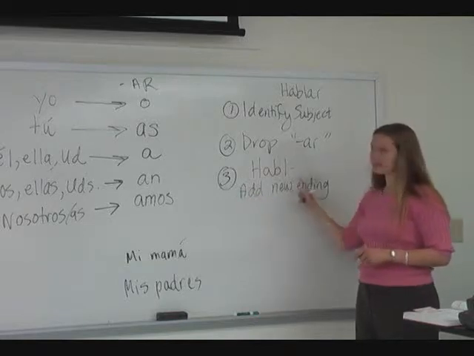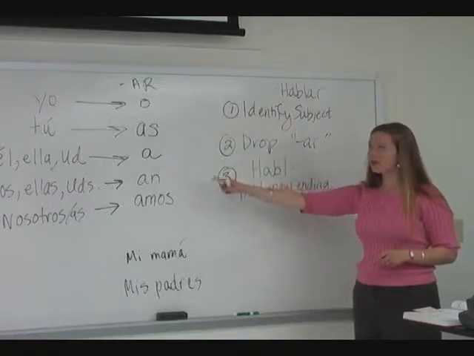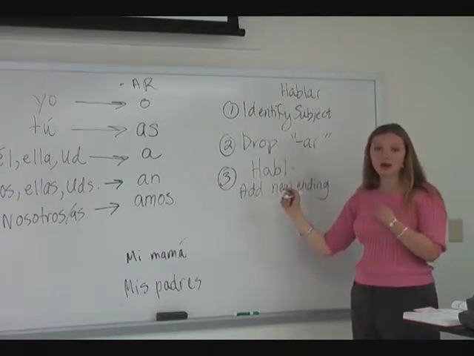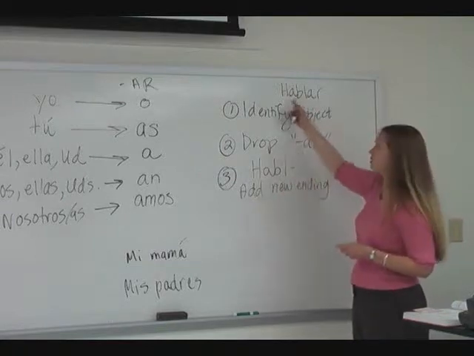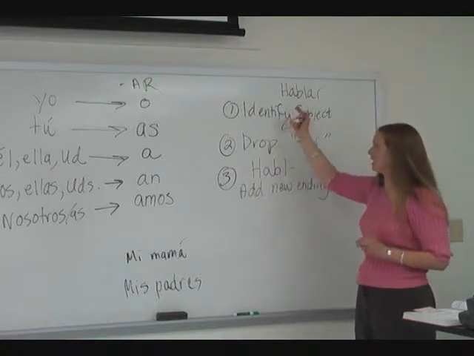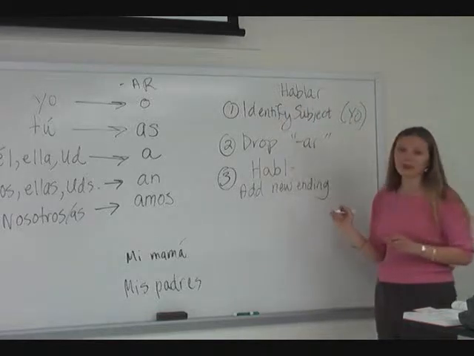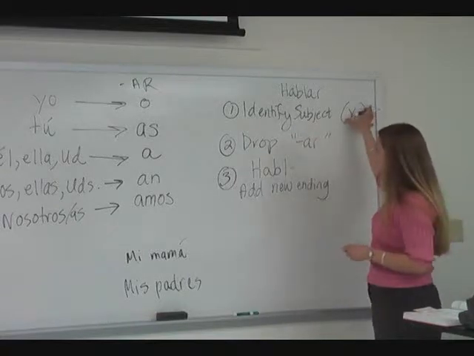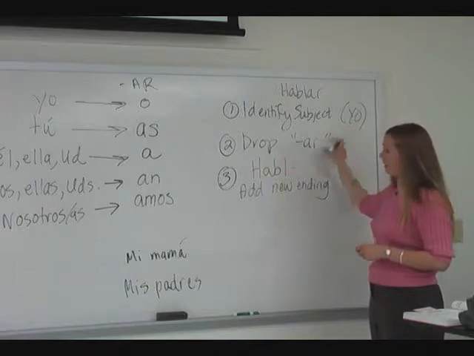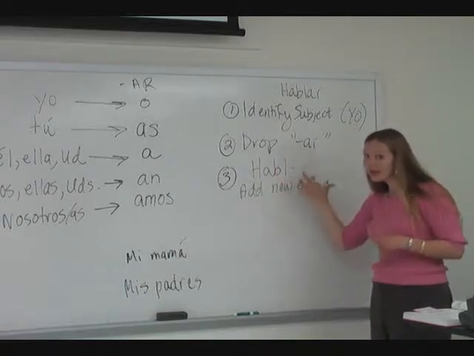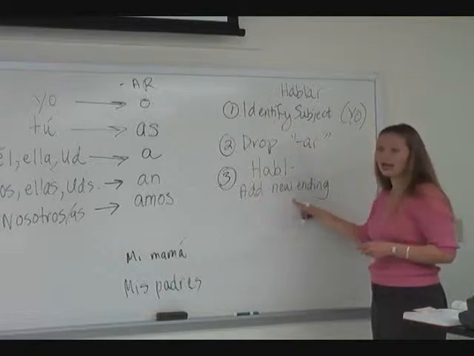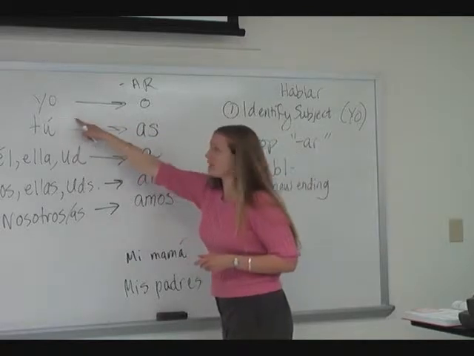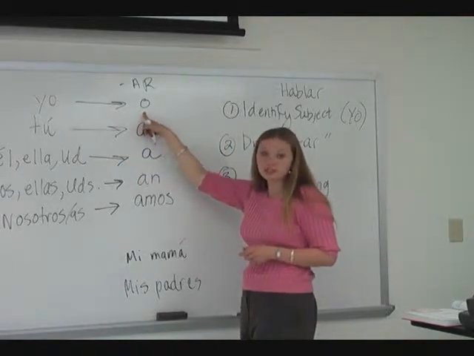The third step is add the new ending. And the new ending is simply the AR ending that matches that subject that you've identified. So if I want to tell you I speak in the present tense conjugation, because hablar means to talk or to speak, my subject becomes yo, because I'm identifying myself as the speaker, the subject. Yo. Then I drop the AR and I'm left with my stem, hab, which lacks an ending. So I need to add the new ending. So using yo, all I do is come over to the chart and pick the ending that corresponds, which is O.